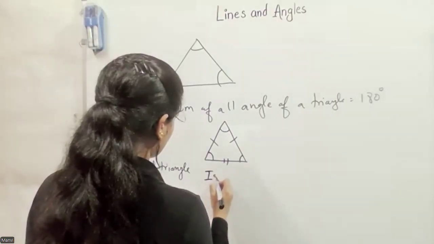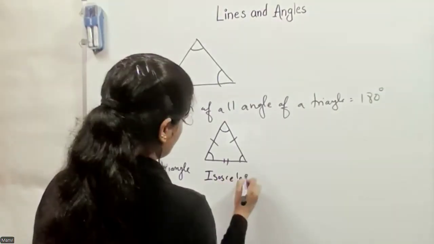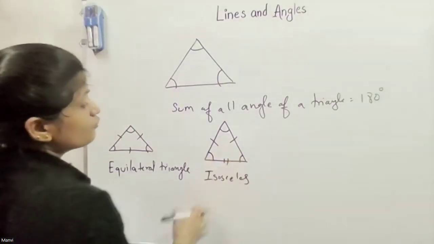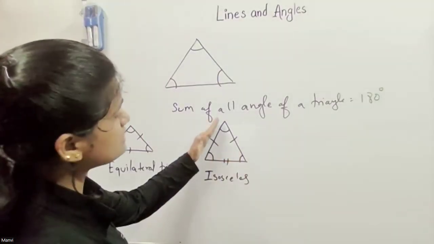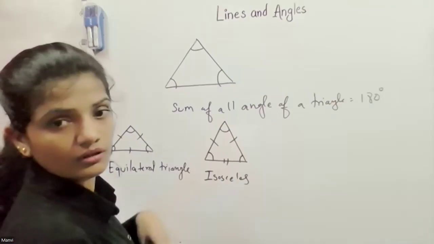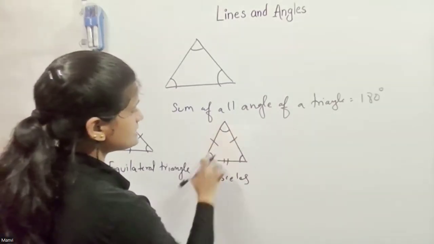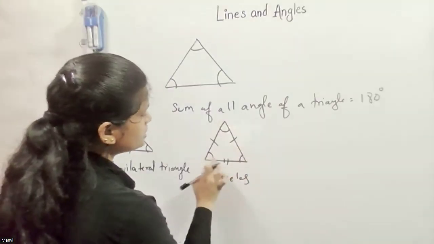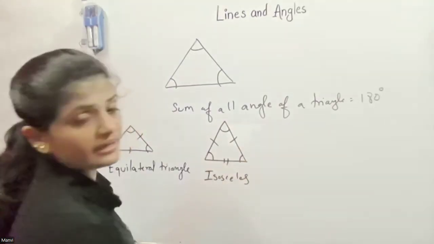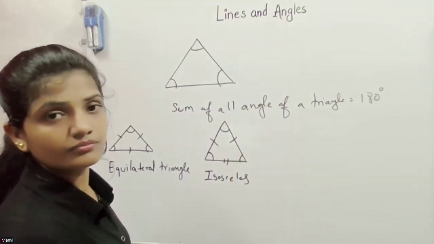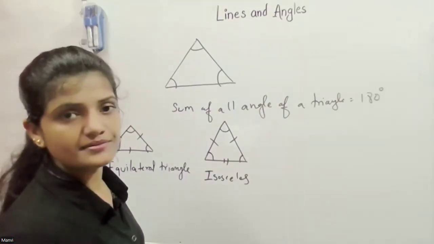For isosceles, only 2 sides are equal, and the 2 bottom base angles connected to these equal sides are equal. The top is different always.